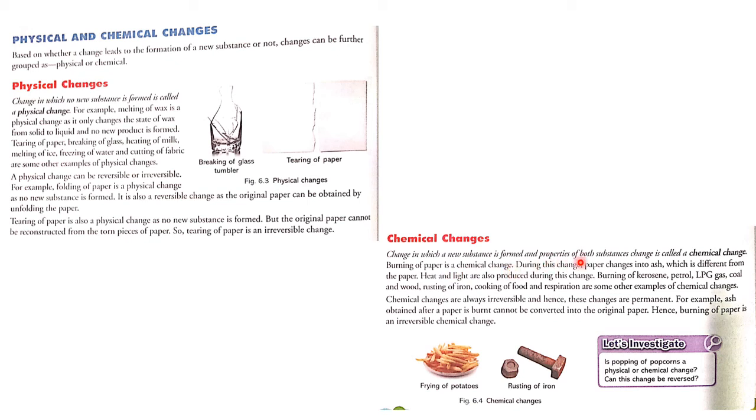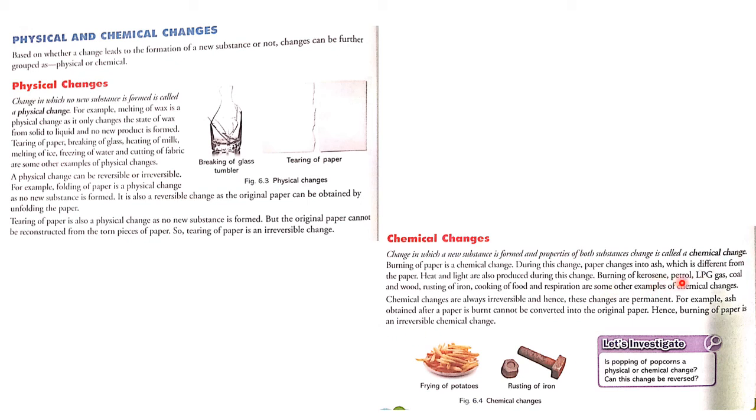Let's see why. During this, paper changes into ash, which is different from the paper. So when we burn a paper, a new substance is formed, that is ash, which is different from the paper. Heat and light are also produced during this change.